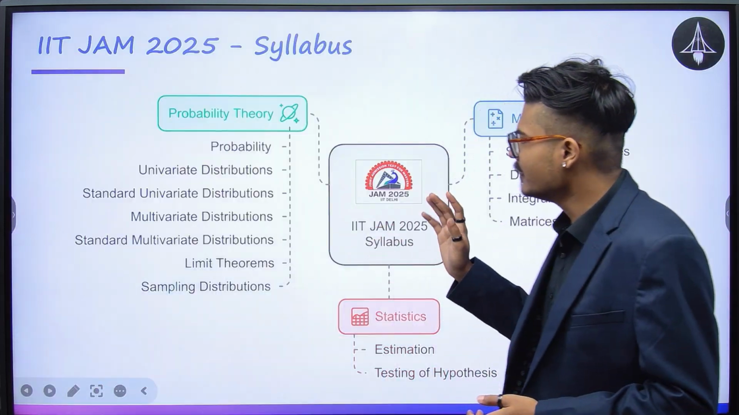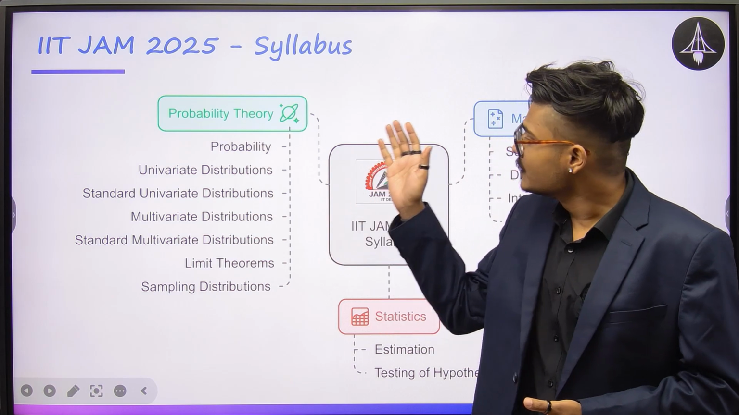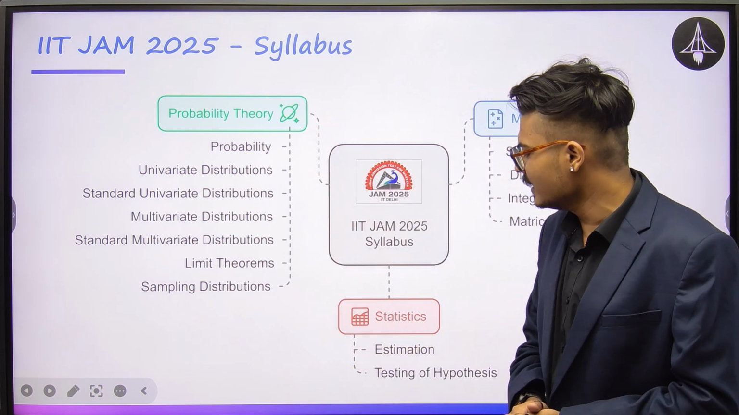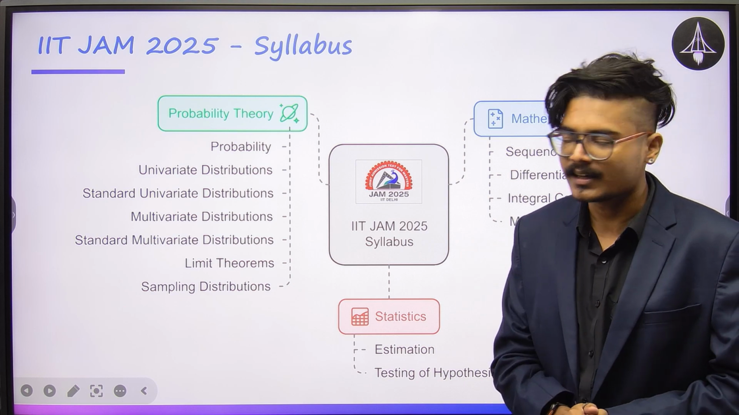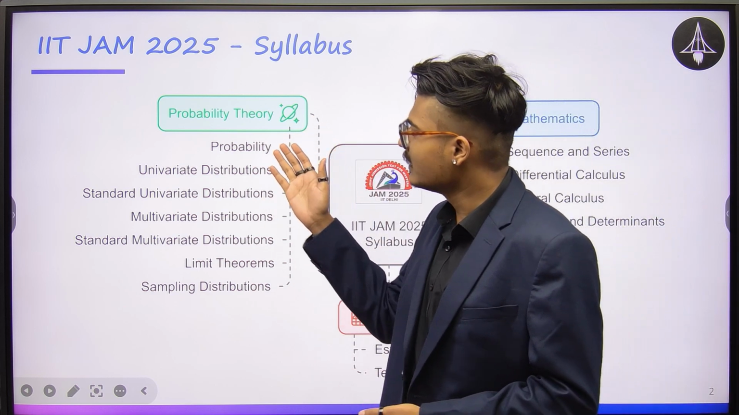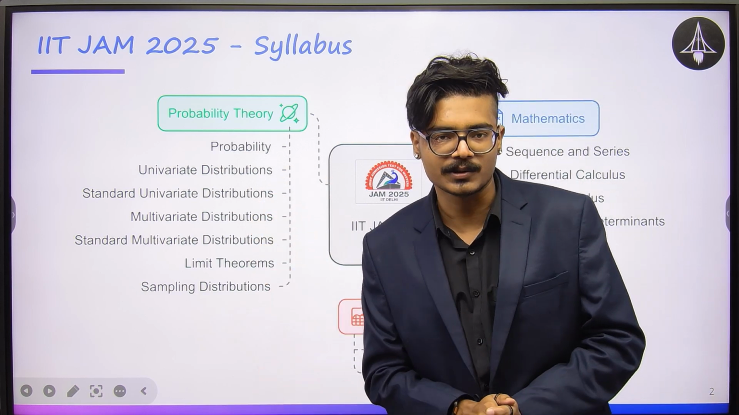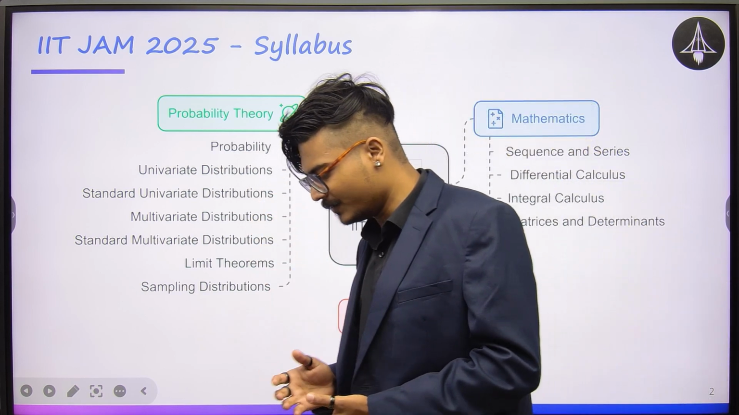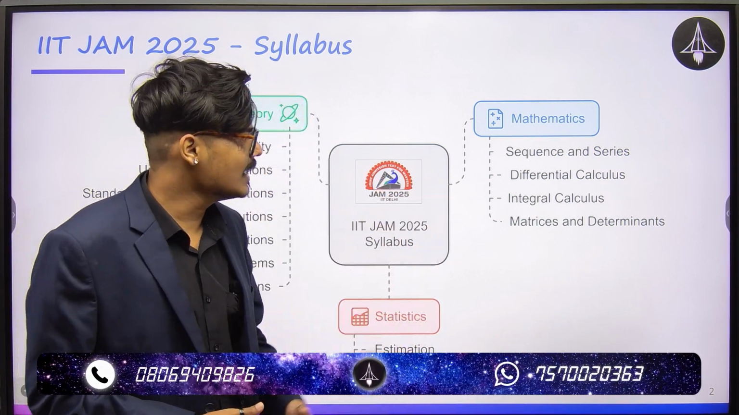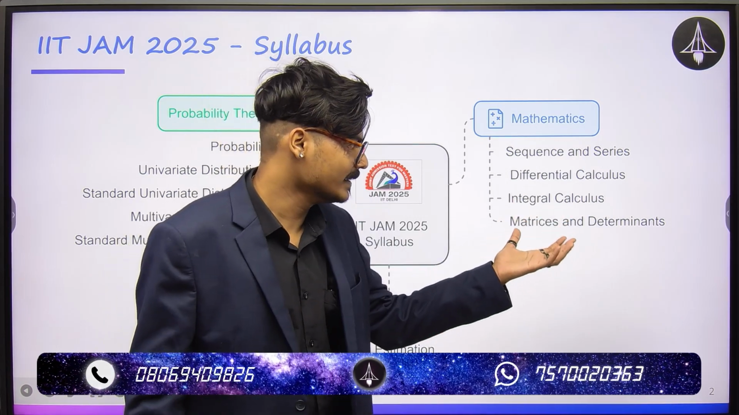The first and the most important thing is to know your syllabus. What are the topics you have to cover? So your syllabus can be broken down into these three major modules. The first being probability theory, statistics, and mathematics, right? So under probability, the subtopics that you need to study are probability, univariate distributions, multivariate distributions, limit theorems, and sampling distribution. Under statistics, you only have two major things. One is estimation, the other is hypothesis testing. Under maths, you'll have to study sequence and series, differential calculus, integral calculus, and matrices and determinants.